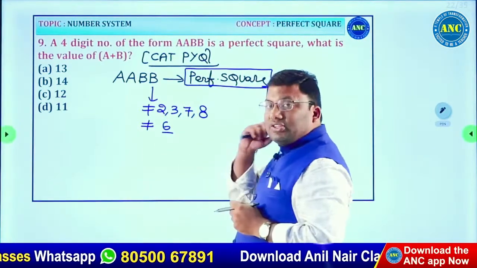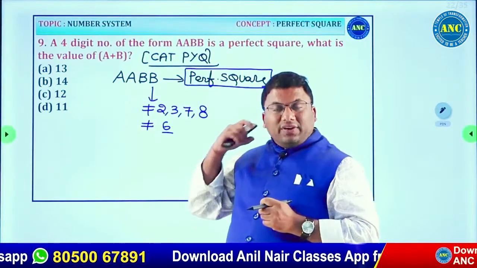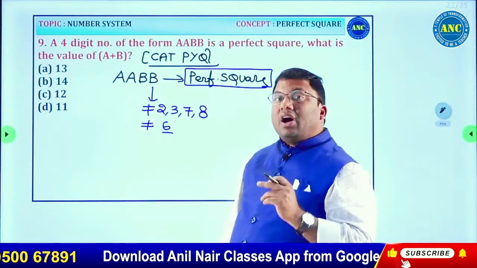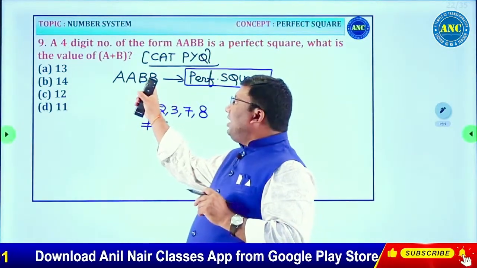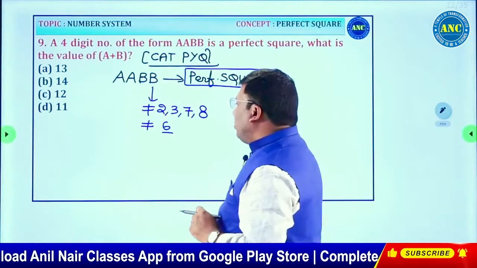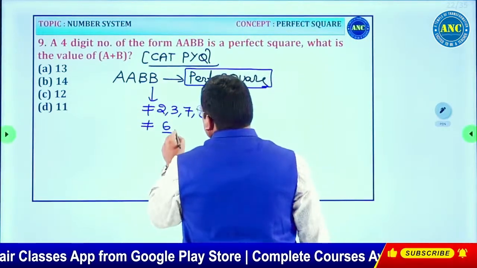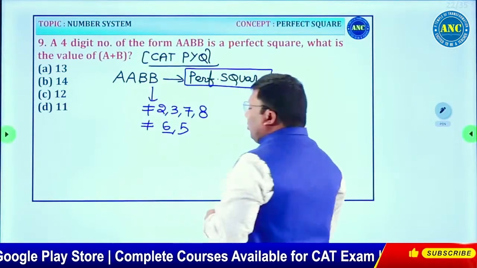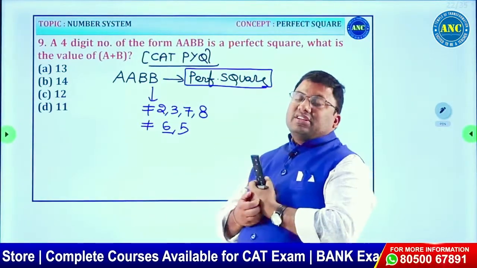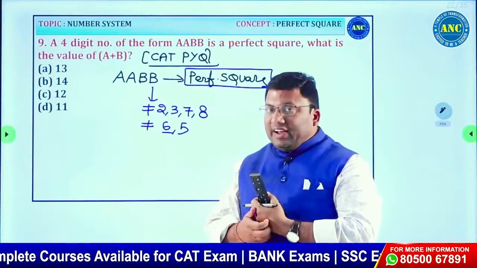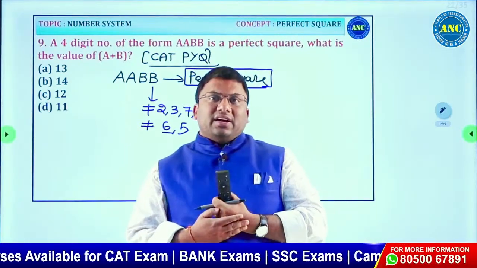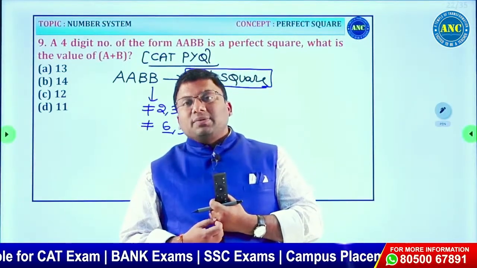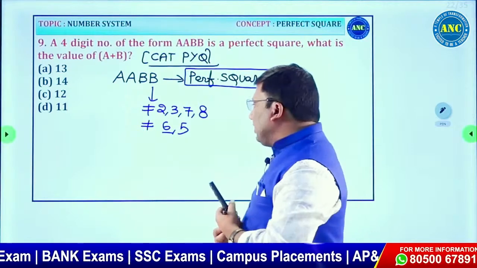the tens place has to be an odd number. But it is clearly mentioned that the last 2 digits are equal. It cannot be 5, because if it is 5, B will be 5, and the last 2 digits have to be 25. For any perfect square ending with 5, the tens place has to be 2. It cannot be 5.